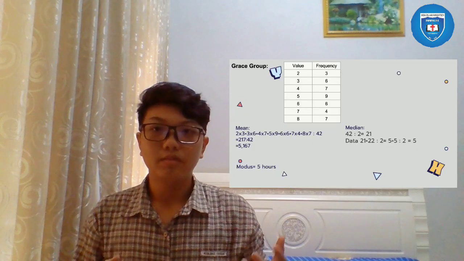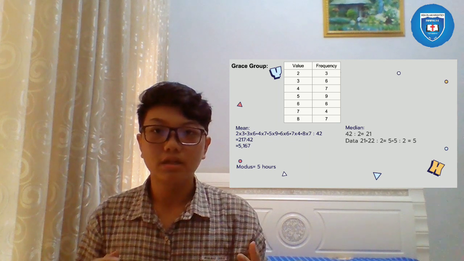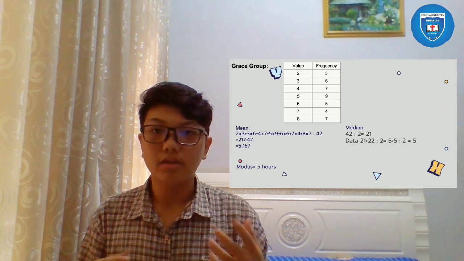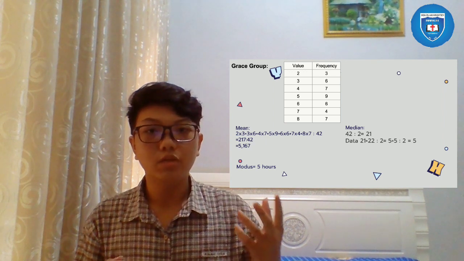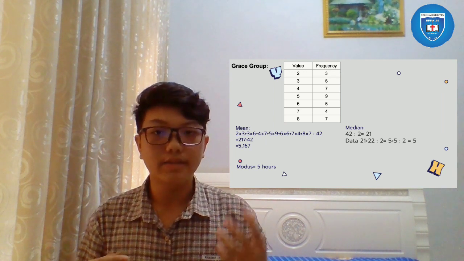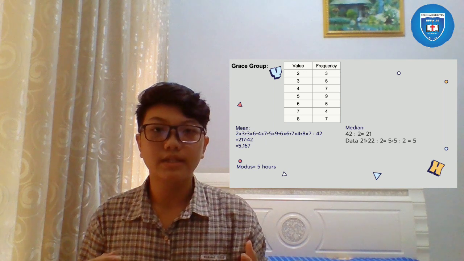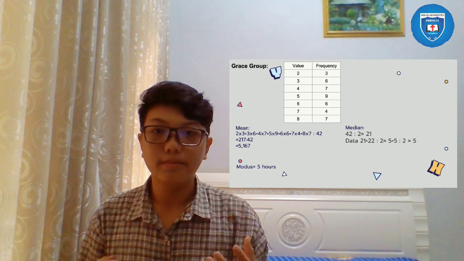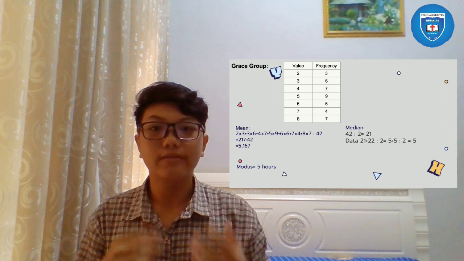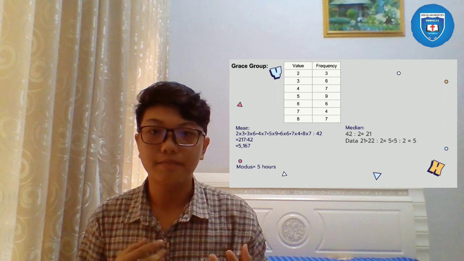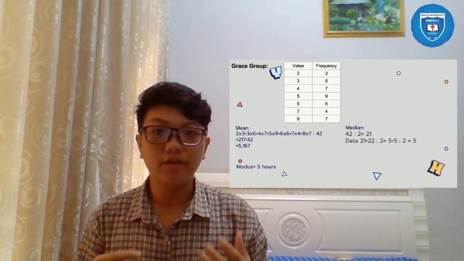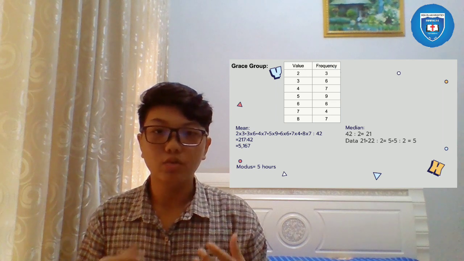Now for Grace's group. To calculate the mean of this data, we have to multiply value and frequency and add all of that. The multiplication sum equals 217. After that, we divide the sum of the multiplication, which is 217, by the sum of the frequency, which is 42, which makes the answer 5.167.